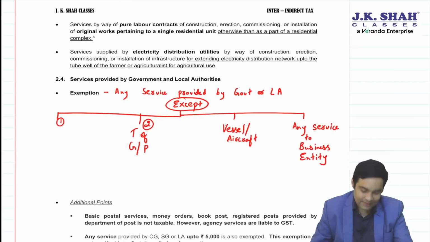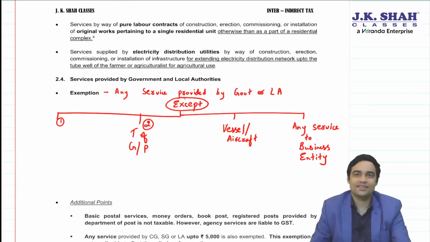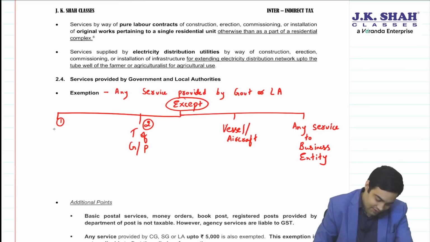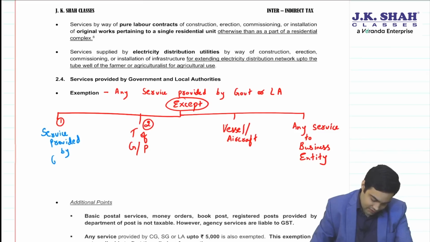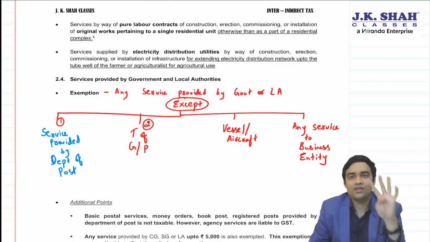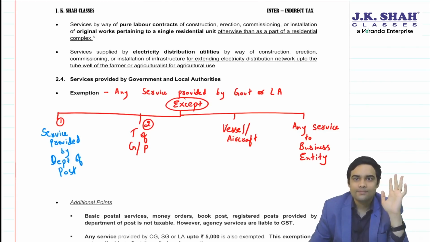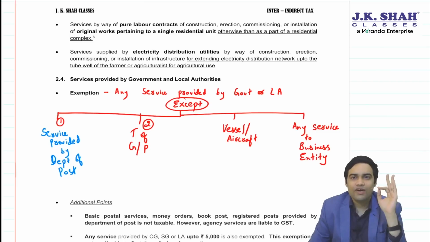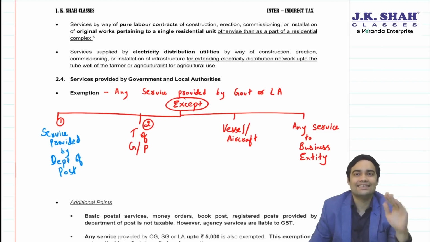Now this remains as it is. Then what has changed, sir? First entry, now it reads as service provided by Department of Post. That means earlier only 4 services of Department of Post were taxable. All other services provided by Department of Post were exempt.